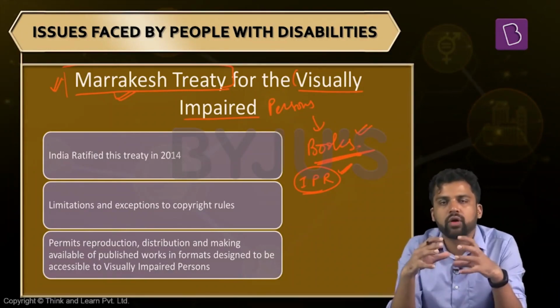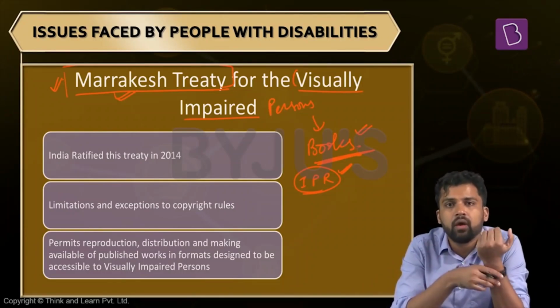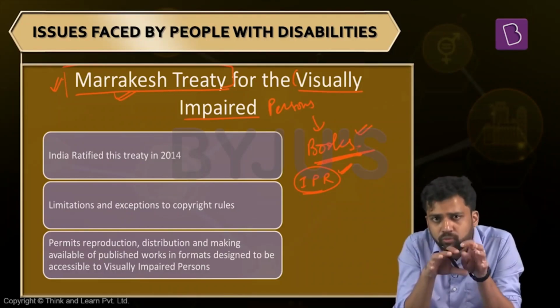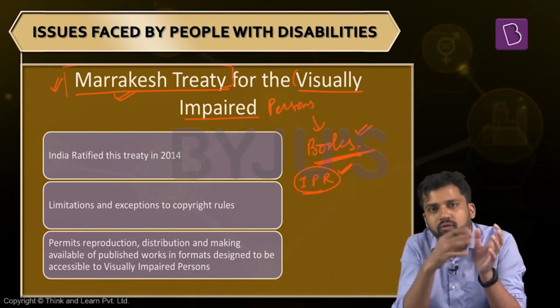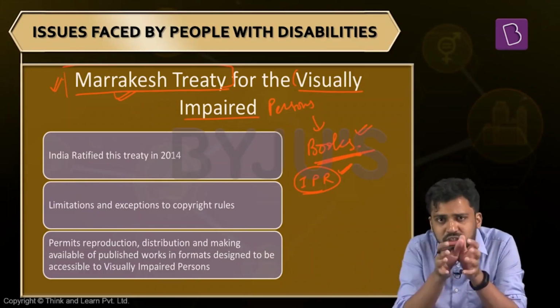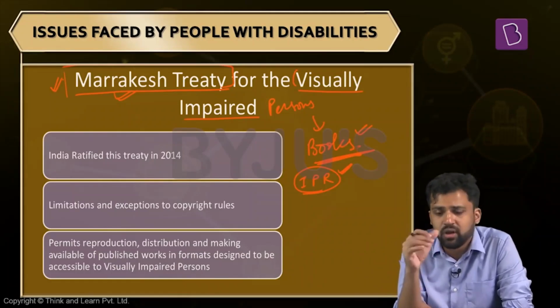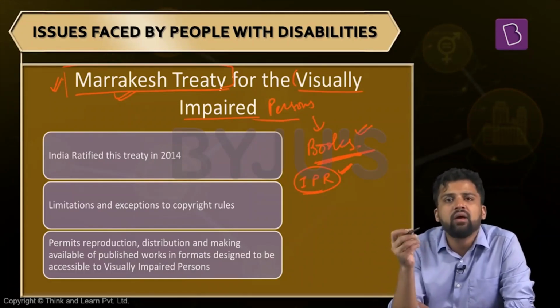Because of IPR, the number of books in Braille is very limited. If you have to translate a book into Braille, you have to give royalty, and it will be very costly. In the case of normal books, the number of copies you are selling will be large, so you can afford that royalty. But in the case of translation to Braille format, the sheer size of the market will be less, so paying the royalty might be difficult. Because of this, the number of texts in Braille is very limited, and people with some sort of visual impairment are neglected in this process.